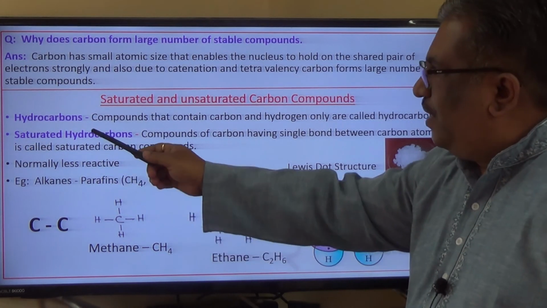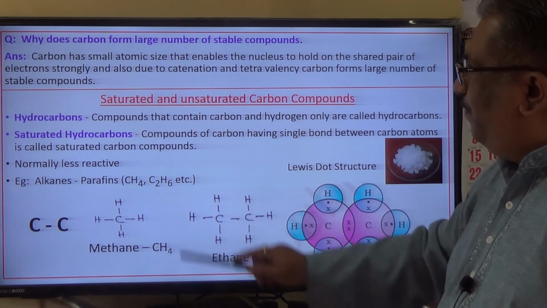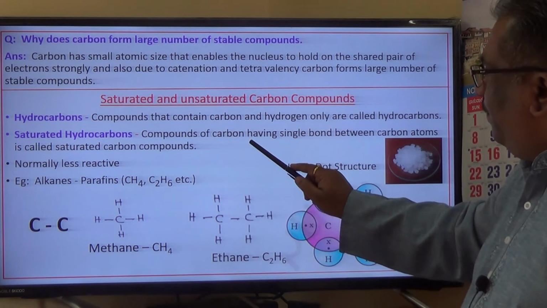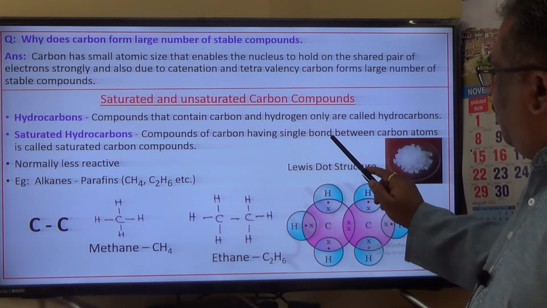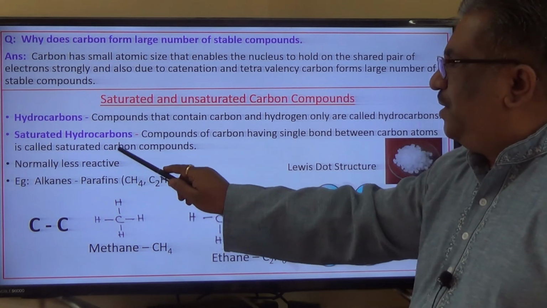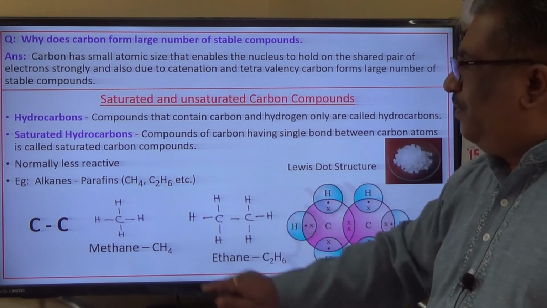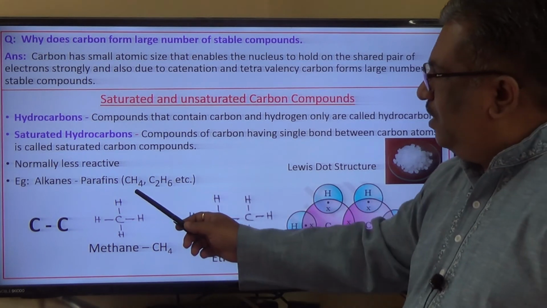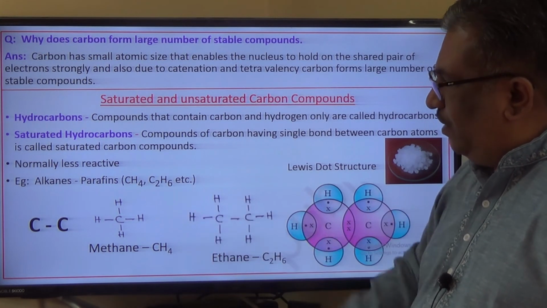First one, saturated hydrocarbons. Compounds of carbon having single bonds between carbon atoms are called saturated carbon compounds. Take for example methane and ethane.